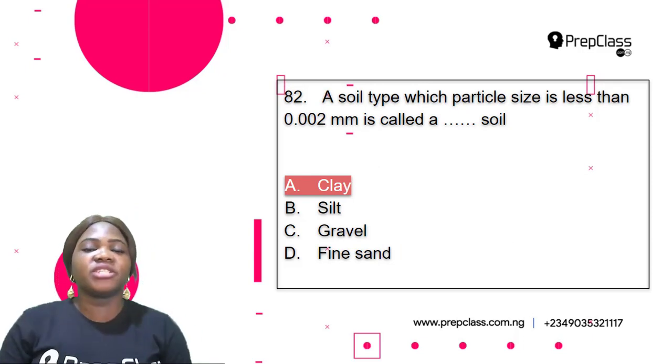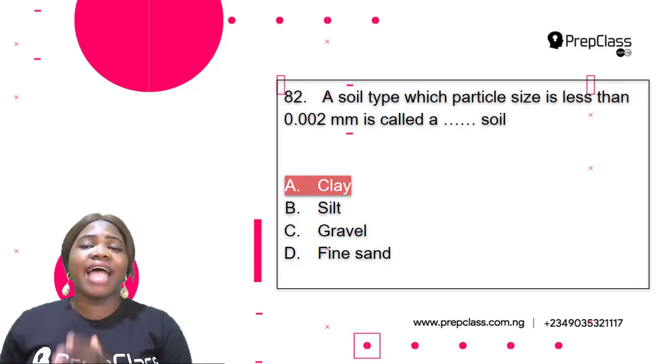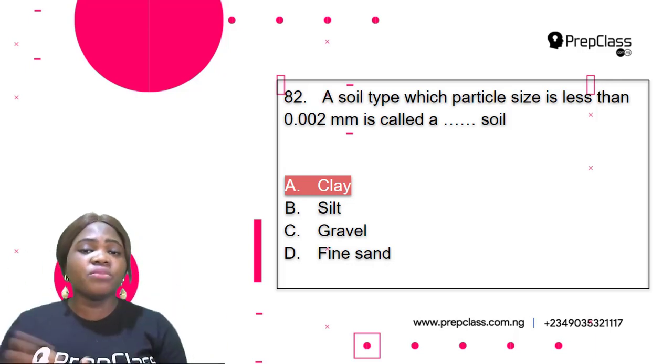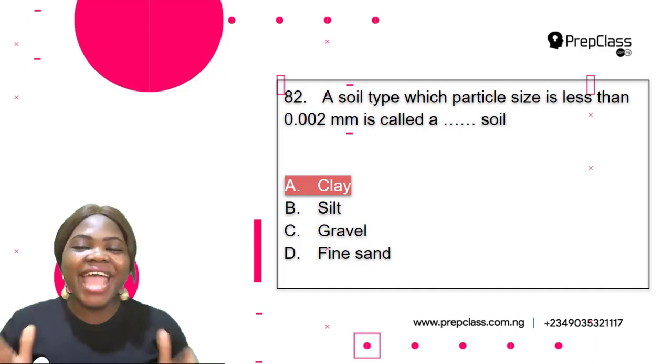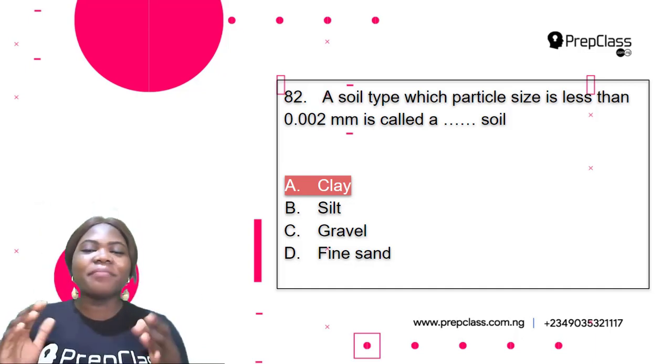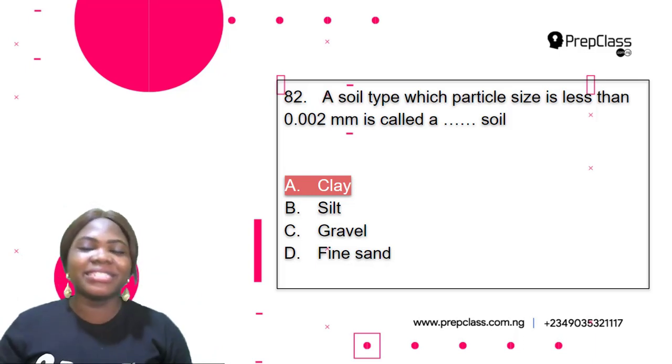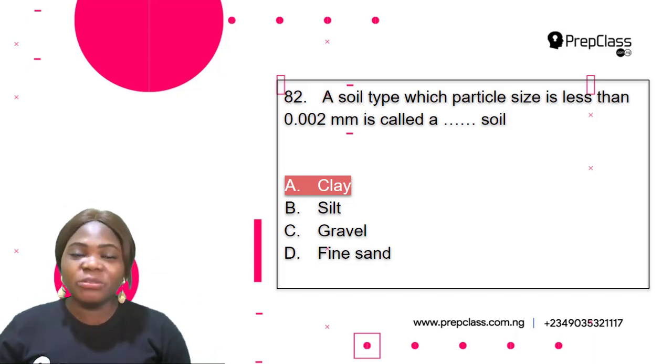So the correct option here is option A. A soil type which particle size is less than 0.002 millimeter is called a clay soil. So clay particles are less than 0.002 millimeter. So the correct option here is option A.